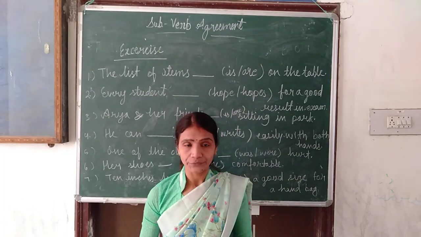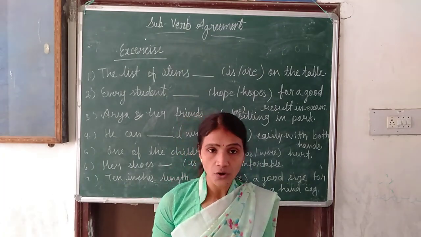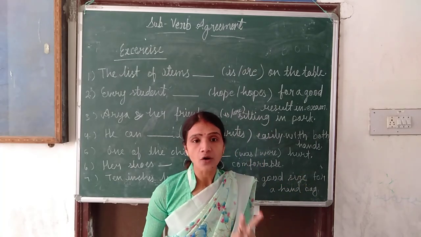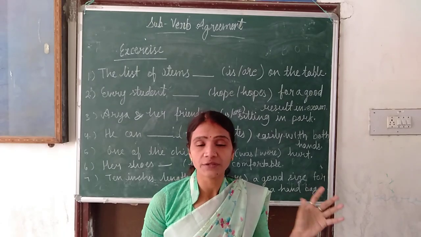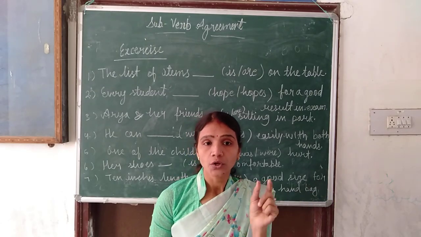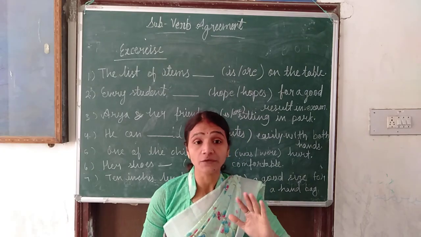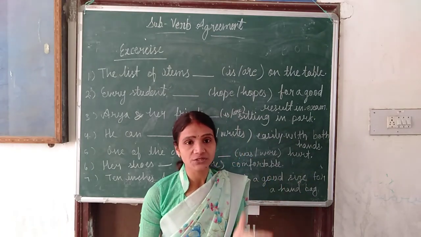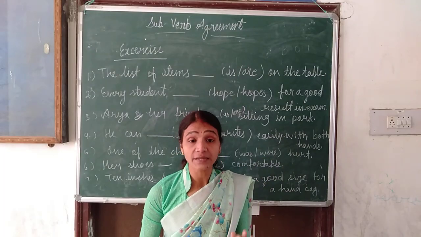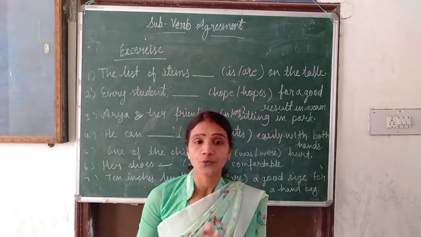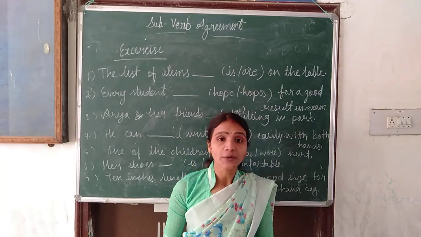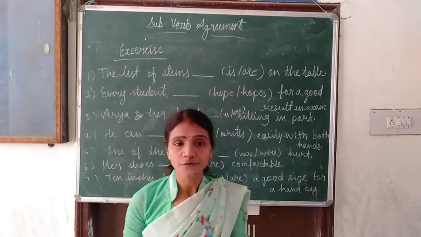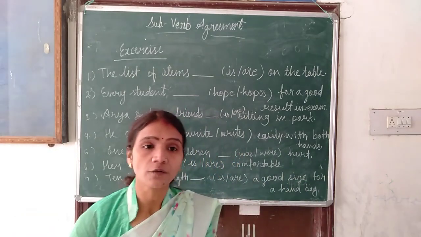Then the next rule I told you: either or, neither nor, not only but also, and or. If two nouns or two pronouns are joined by these words, that time we will use verb according to the second subject, because in these types of sentences surely we will have two subjects. Then the next I have told you, when two nouns or pronouns are joined by with, together with, along with, or as well as, that time according to first subject. Now we will solve this exercise.